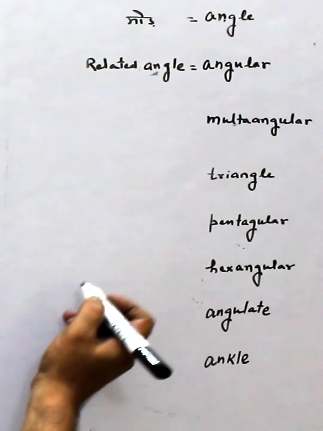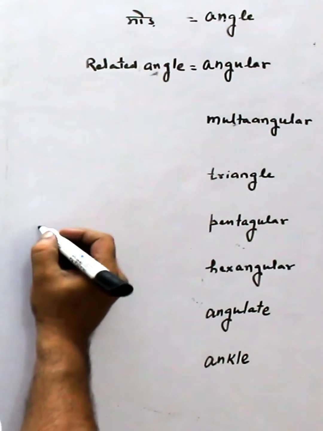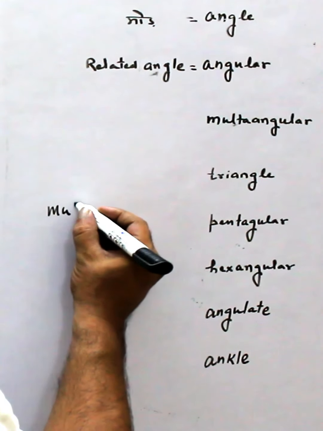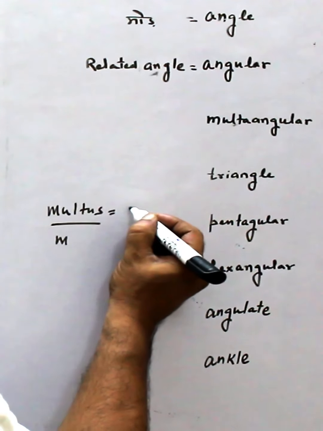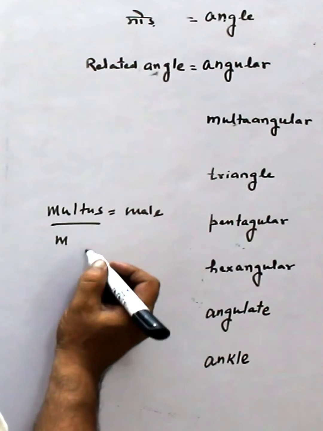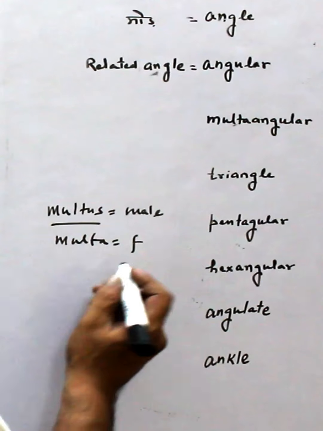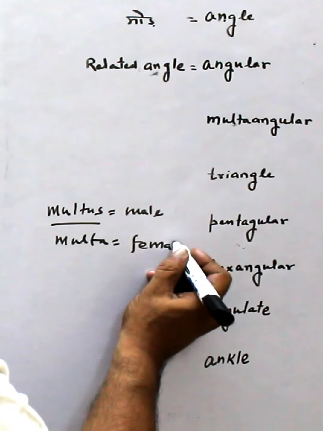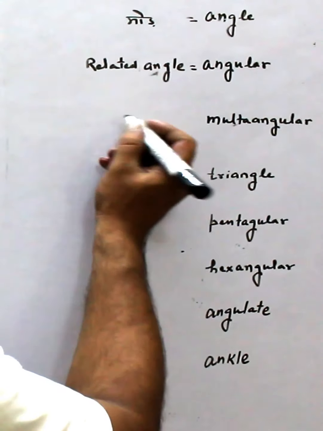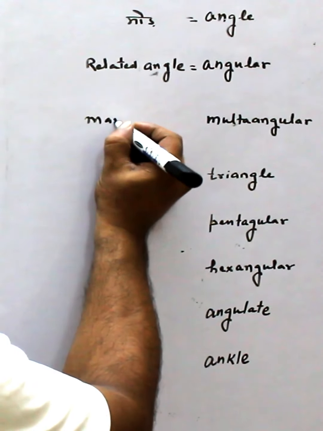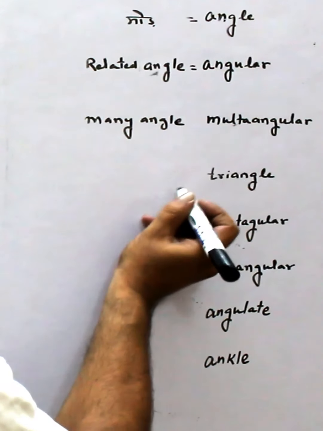Now multi-angular. Multi-angular is many angles. That means, because the word multus or multa, this is for male, and multa is for female. So multi-angular is many angles. Simple, many angle or many mode.